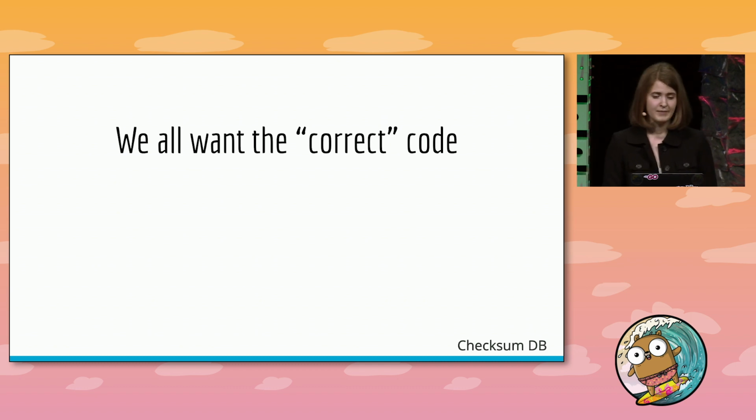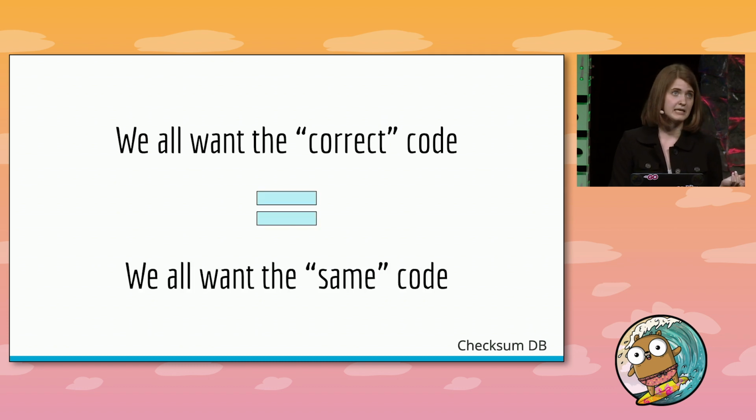Remember that our goal is to make sure that everyone is getting the correct module version from a proxy or an origin server every time they ask for it. And from our and the Go command's perspective, correct means the same as it was yesterday and every single day before that for every single person that asks for it. So it's important that we have a data structure that can't be tampered with.